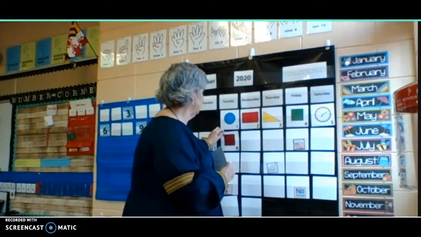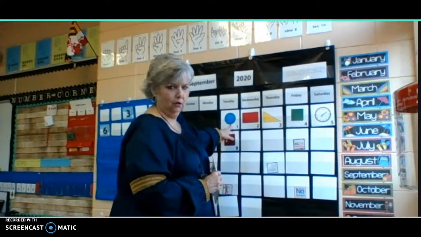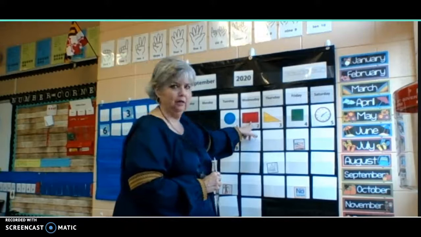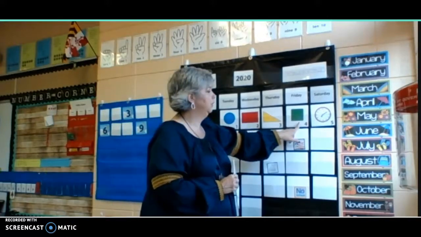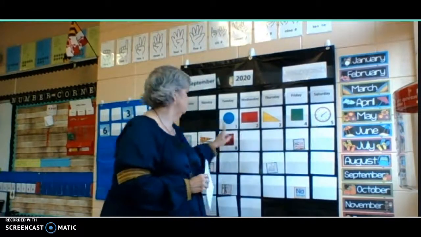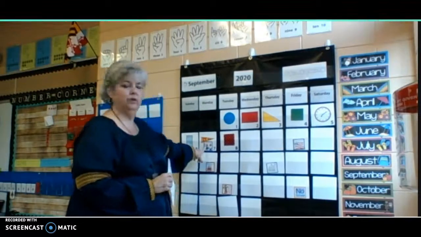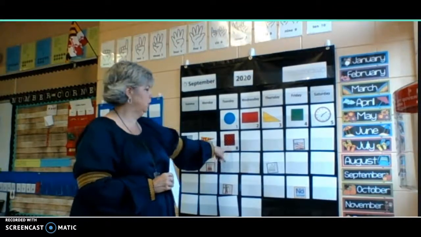So if we look back on here, we had a circle. Say it with me. Rectangle. Triangle, square, circle, rectangle, triangle, and square. So you're going to make a guess, a prediction about tomorrow's pattern piece.